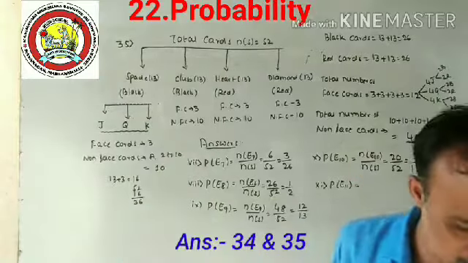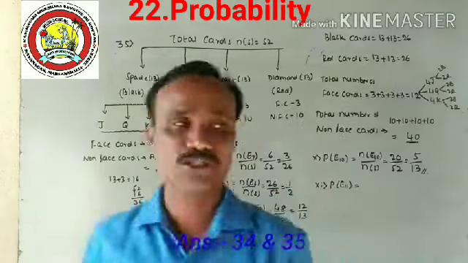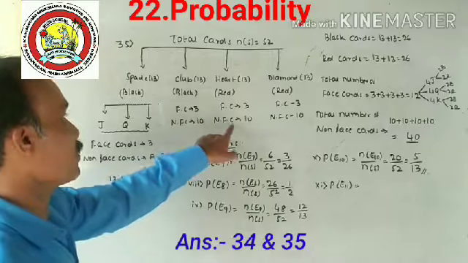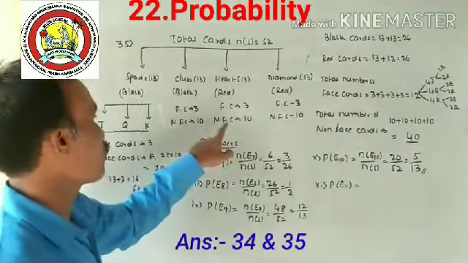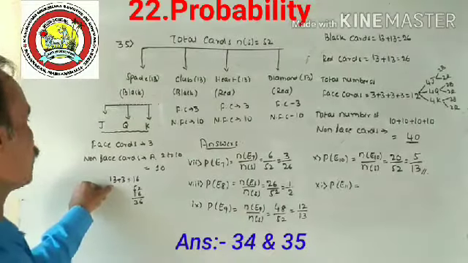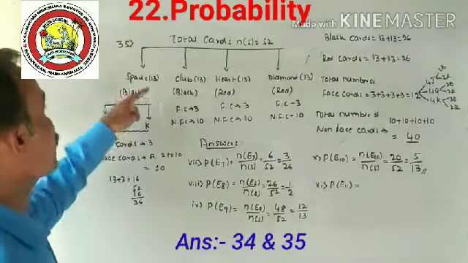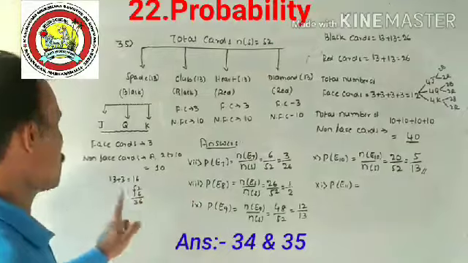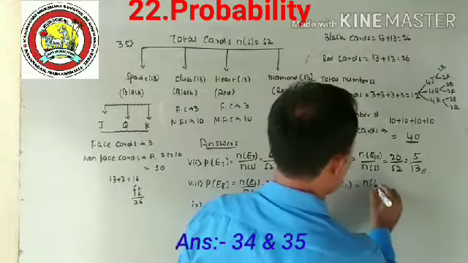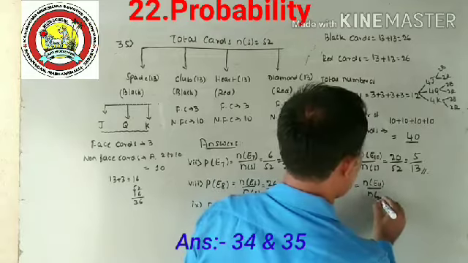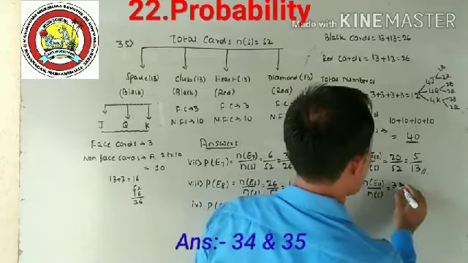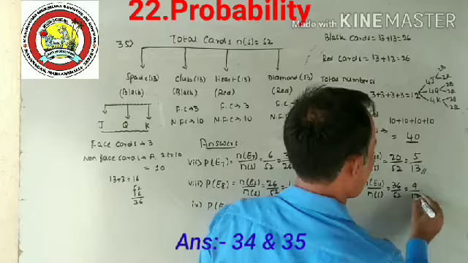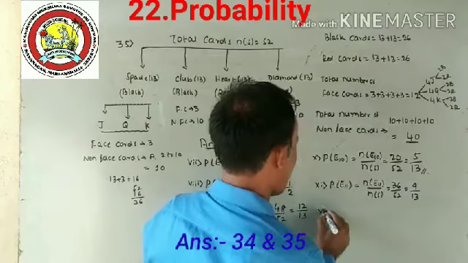Neither a spade means excluding spades, that is 13. Nor a jack means 1 jack here, 1 jack here, 1 jack here, that is 3. In this 13, 1 jack is included. Total jacks are 4. Spade jack is already in the 13, so we add only 3, because you have to exclude 1 jack from the count. So 36. N of E11 divided by N of S is 36 divided by 52, which is 9 divided by 13.